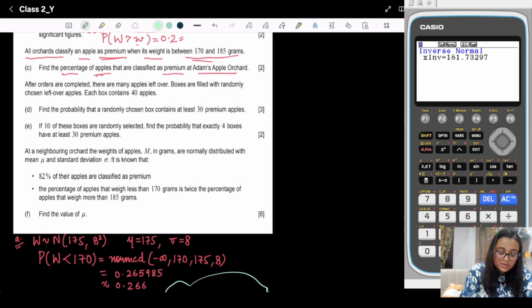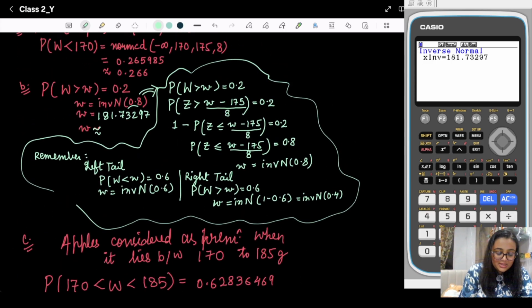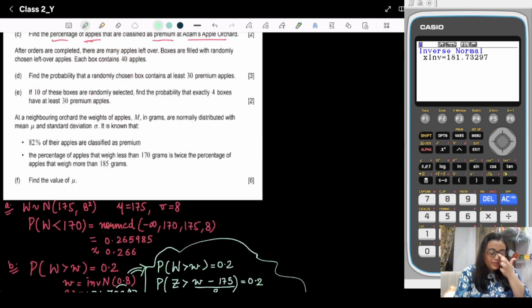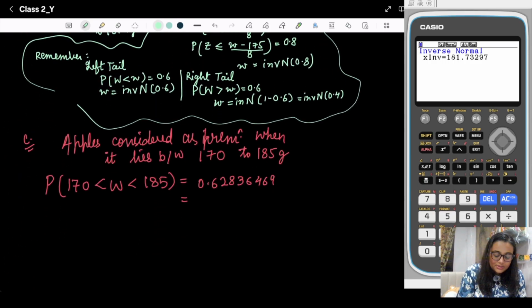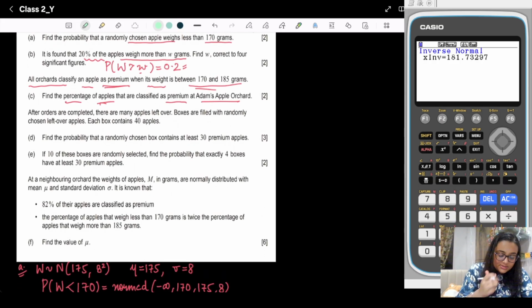We need to approximate it to 3 significant figures, so it is 0.628, which is equal to 62.8%. I hope it is clear to you. Then we will move to the next part.